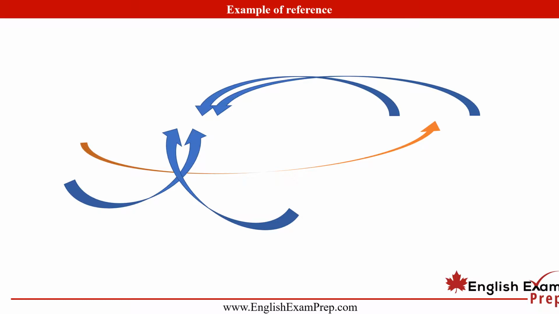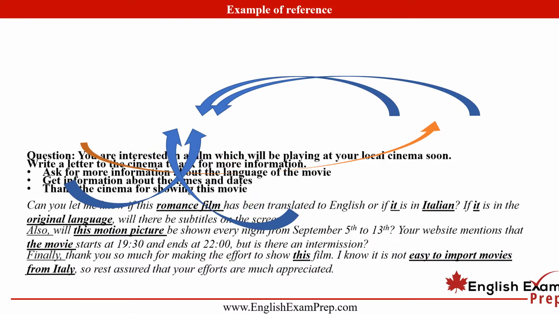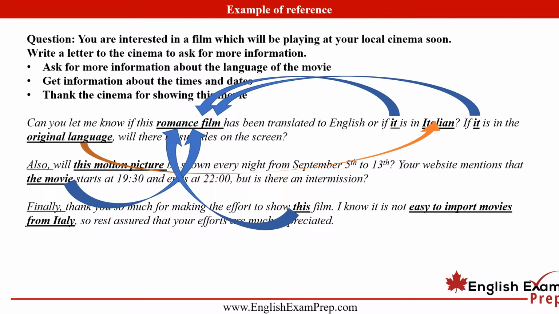Okay, so we see all these arrows, so we know it's going to be something pretty interesting here. And what those arrows represent are, of course, references. So rather than using the word romance film 100 times, or even 3 times, what we want to do is reference it. Now, this is going to help us with our score in CC, so in coherence and cohesion.